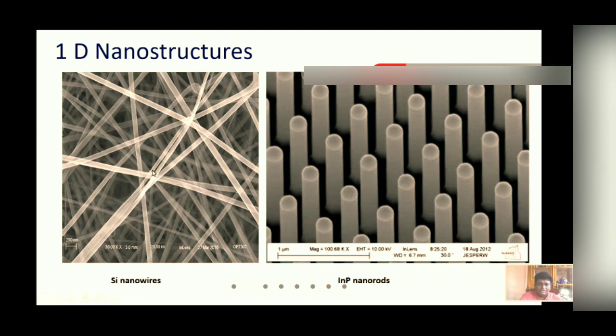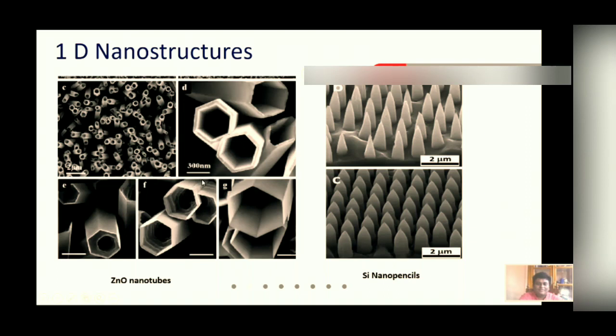So this is a silicon nanowire and this is indium phosphide nanorods, where the electron can move only along one direction while the other two perpendicular directions are quantized. These are some other examples of one-dimensional structures, nanotubes and pencil-like silicon nanostructures.